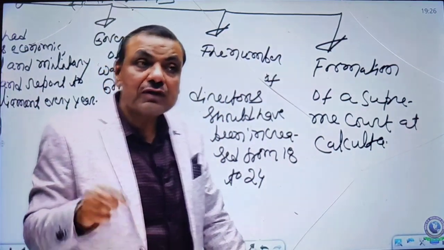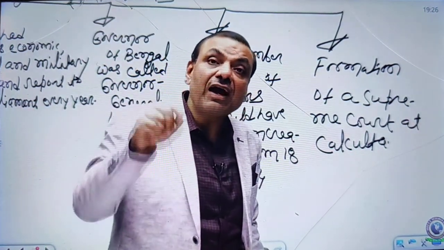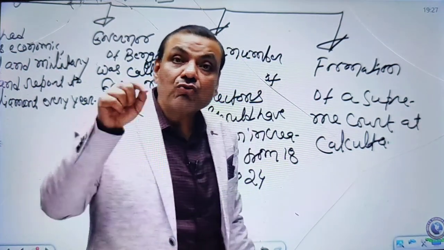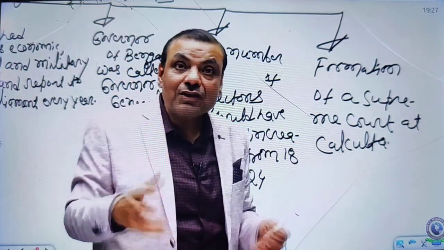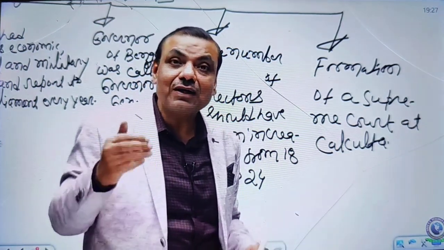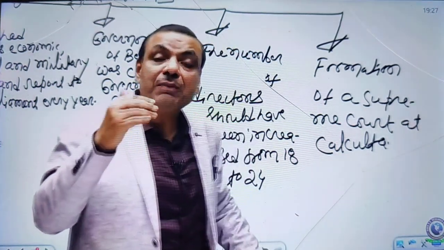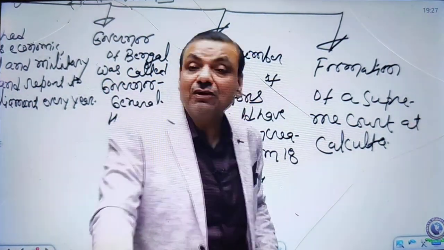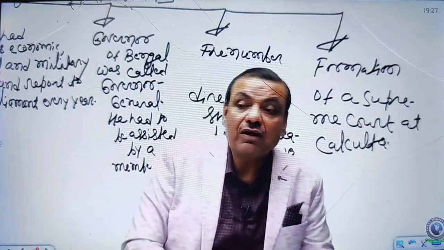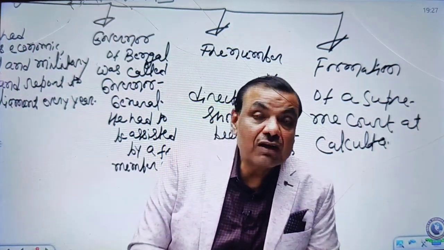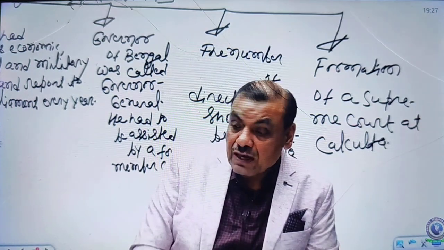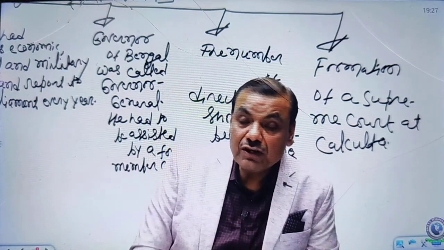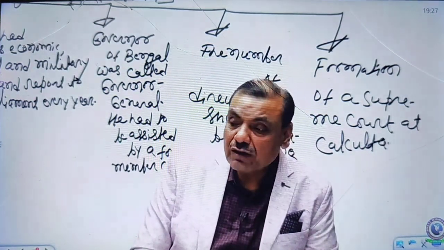So the Supreme Court was constituted exclusively for carrying the trial against British and Europeans, because the British and Europeans could not be given the trial on the basis of the so-called barbarous laws of India, because in the view of the British, the Indian laws were barbarous. So they were not in a mood to make the British officers and Europeans be tried under the so-called barbarous laws. That's why they created a separate court like the Supreme Court, where the English laws were prevailing. The people of Calcutta could seek the trial from the Supreme Court, and if the people from outside Calcutta wanted to bring a matter to the Supreme Court, they needed the prior permission of the Supreme Court. In this way, you can see the Supreme Court was formed.